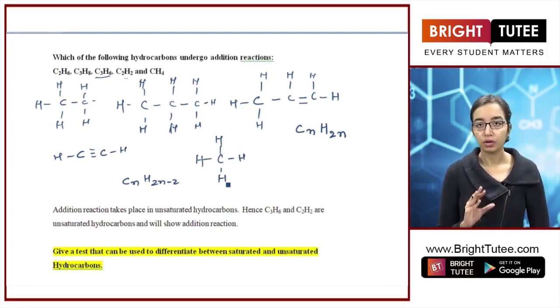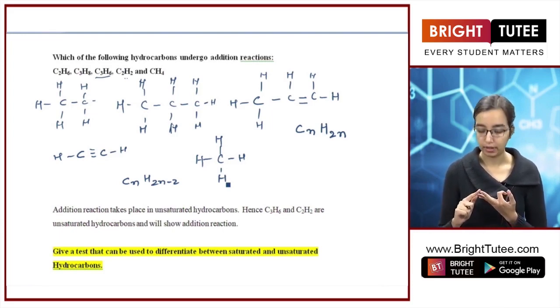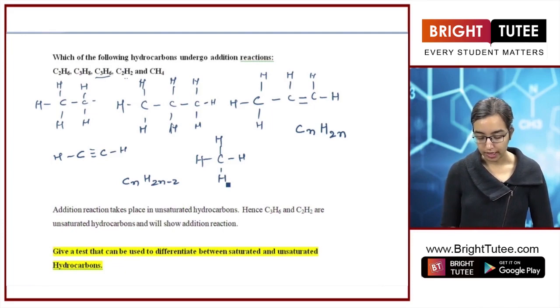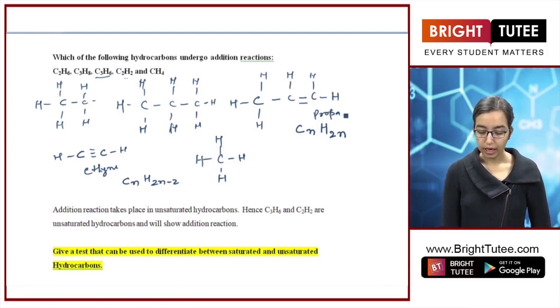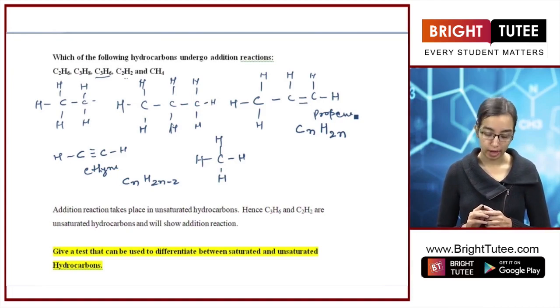If you don't know the structure, you remember the general formula and you see if it is alkane, alkene or alkyne. So as we see here, this is ethyne and this is propene. Now we have these molecules and the question is which of these would show addition reaction.